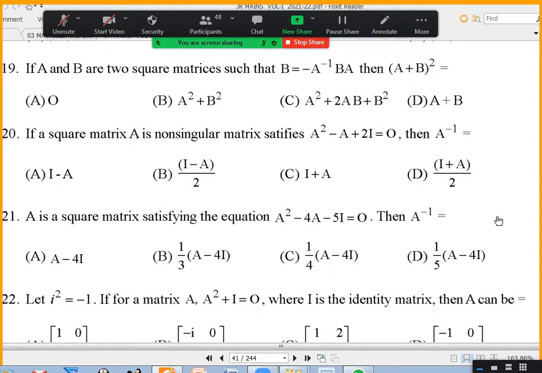You can do it. Otherwise, you have to look at all the options also in what way they are asking you to express. If you substitute that in the answer, A inverse will come, but there is no A inverse in the options, right? Yes, sir.